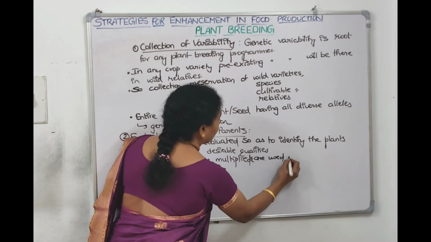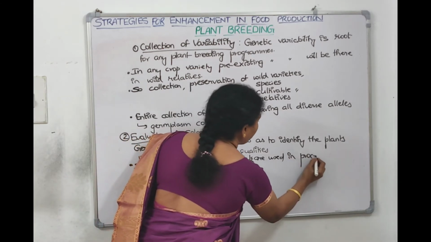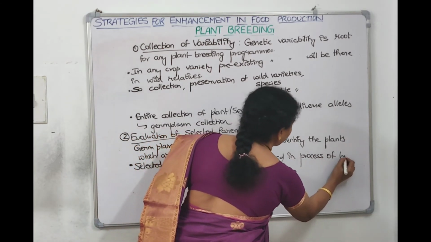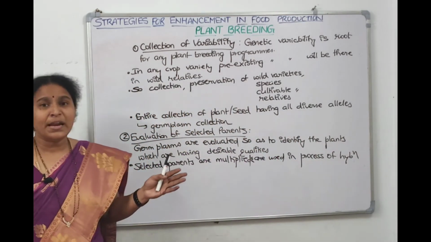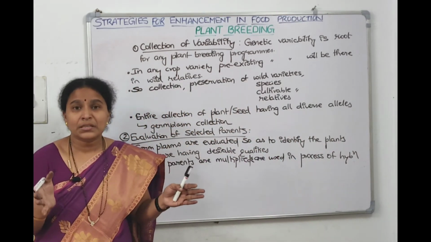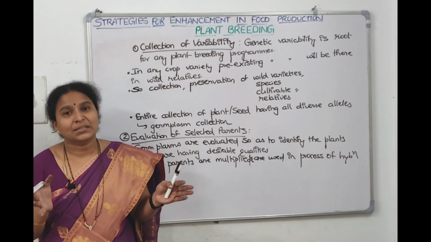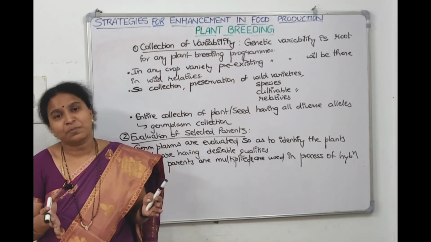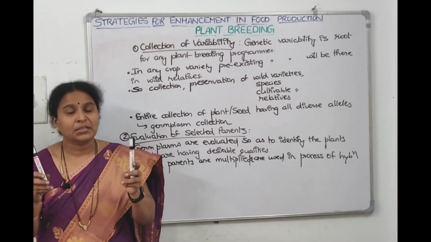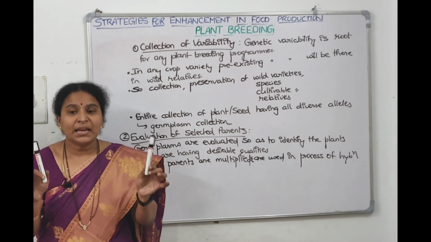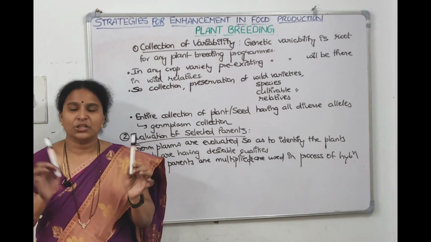Selected parents are multiplied and used in the process of hybridization. So first we will evaluate all the germplasm in search of desirable characters. Finally we will select the parents, and these selected parents are multiplied, and then we will start the process of hybridization.